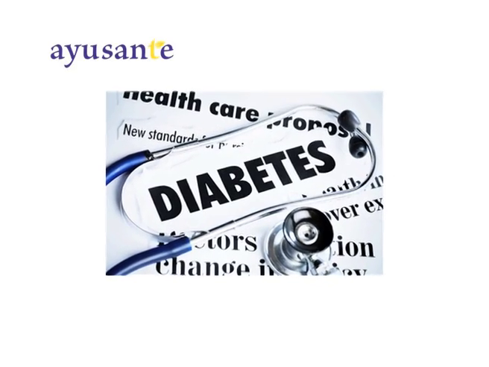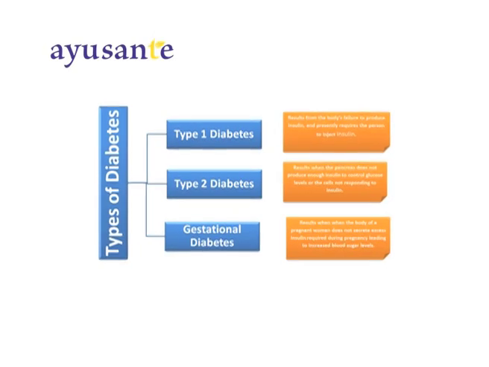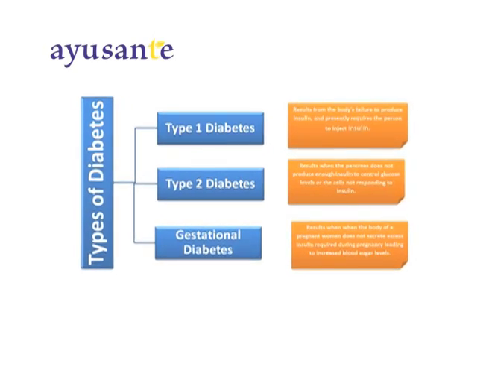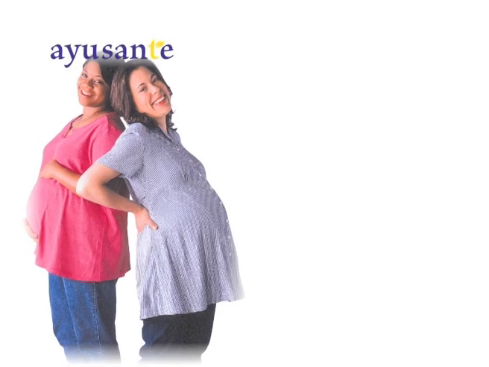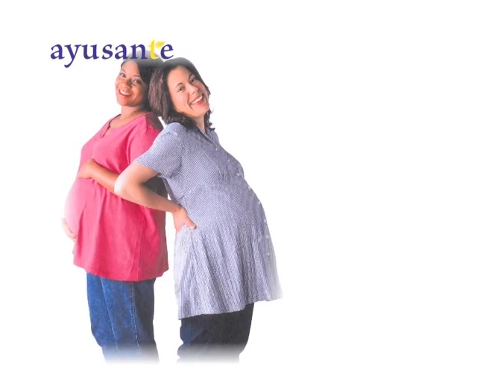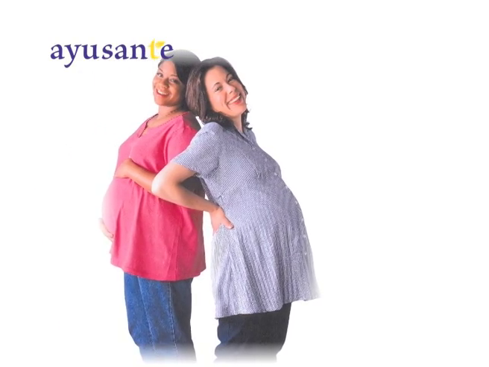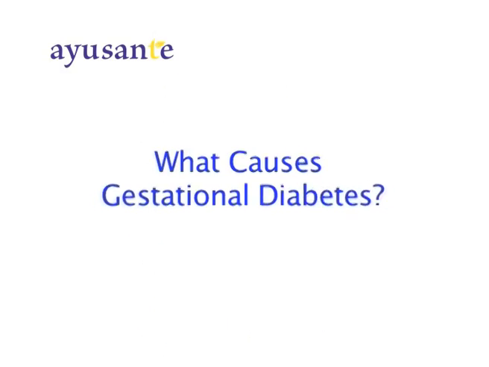When we explained what is diabetes, we had spoken about the three kinds of diabetes, with type 2 being the most common. Type 3 or gestational diabetes is a temporary form of diabetes which happens only to pregnant women during the duration of their pregnancy.